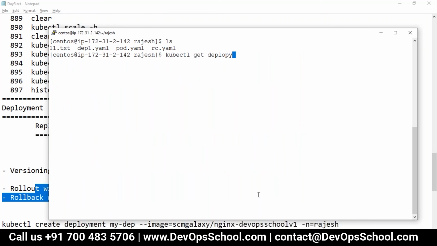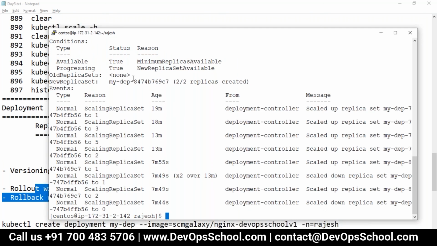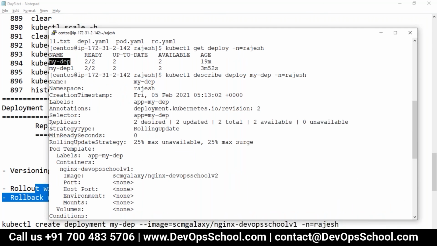So get deploy -n is equal to Rajesh, and you see here, describe deploy my deploy -n is equal to Rajesh, and you see here the strategy type is rolling update. So what is a rolling update basically?